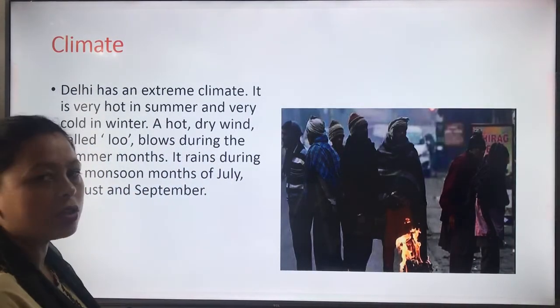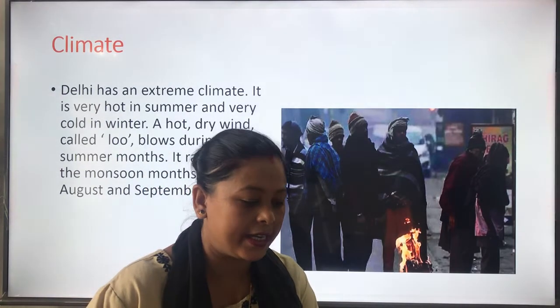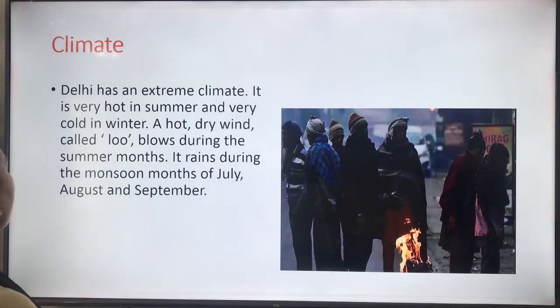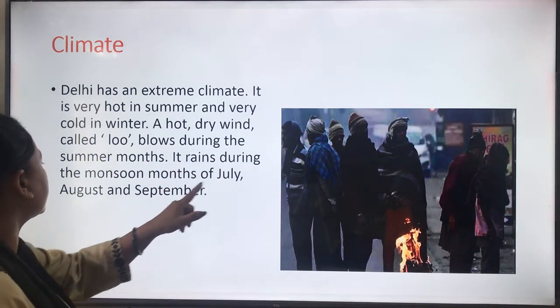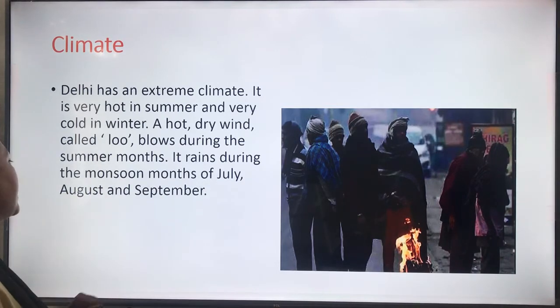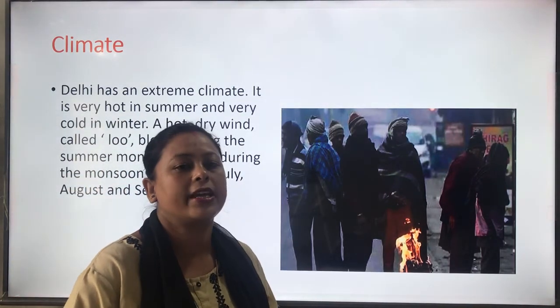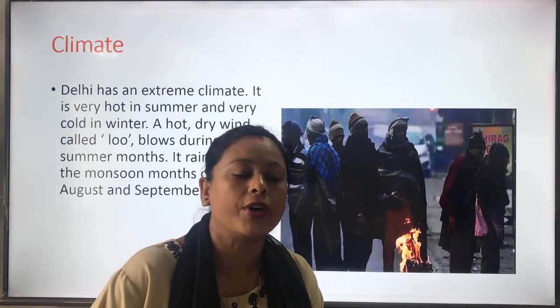Now climate. So what is the climate of Delhi? Let us learn. Delhi has an extreme climate. It is very hot in summer and very cold in winter. A hot dry wind called Lu blows during the summer months. It rains during the monsoon months of July, August and September. So, Delhi has an extreme climate. Extreme means it is very hot in summer and very cold in winter.